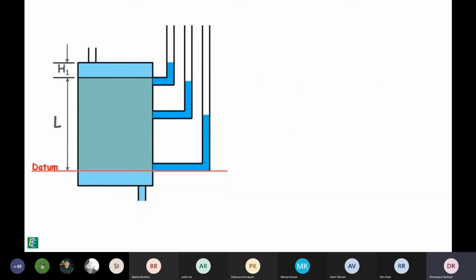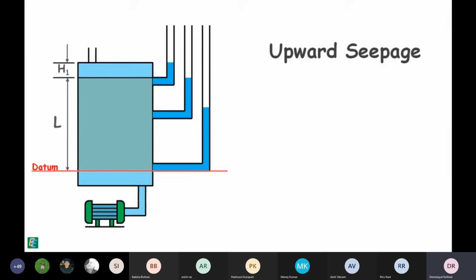Now let's reverse the situation and attach the water source to the bottom wall. Now the flow of water in the sample is in upward direction and upward seepage is taking place. We notice piezometric levels in the standpipes have changed and total head at the bottom of the soil has now become greater than the head at the top. Let's say the head difference between the two ends of the soil is small h. So, hydraulic gradient that is responsible for moving the water in the upward direction is i equal to h by L.